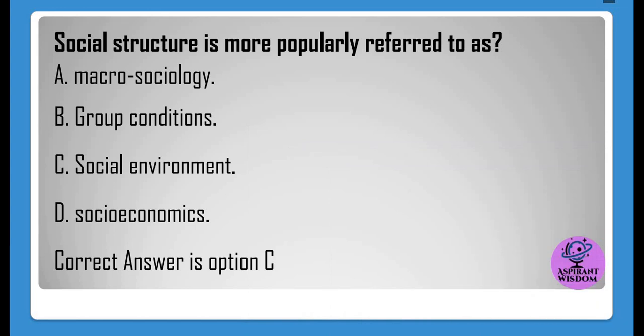Social structure is more popularly referred to as A. Macrosociology. B. Group conditions. C. Social environment. D. Socioeconomics. Correct answer is option C.